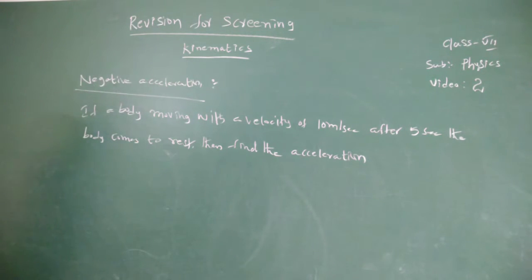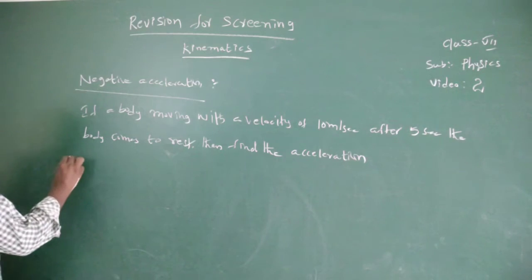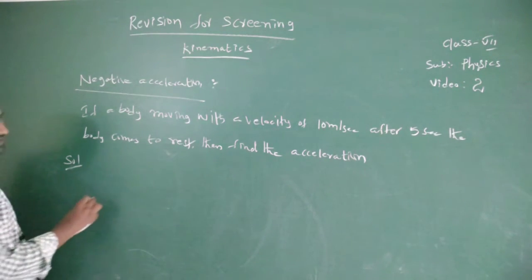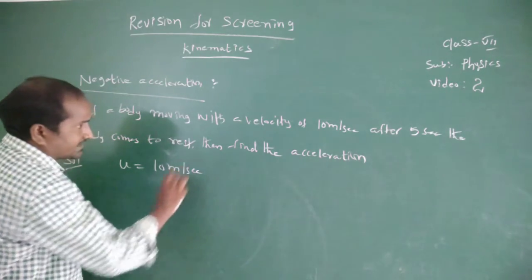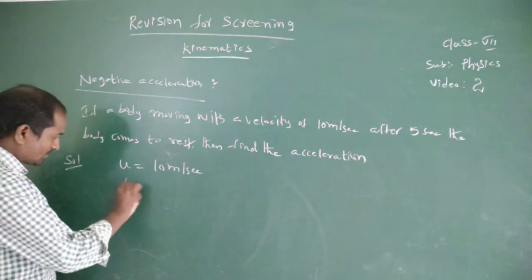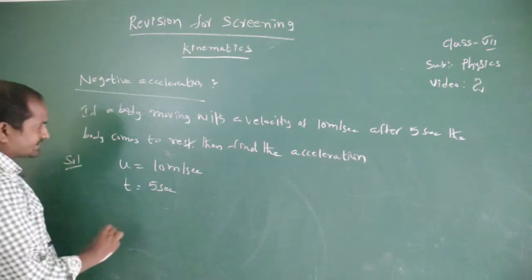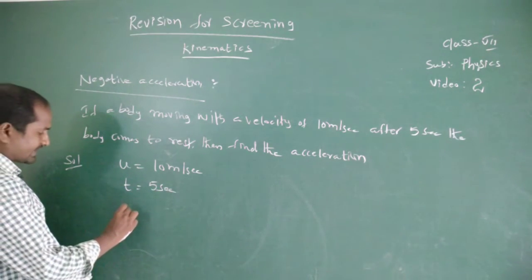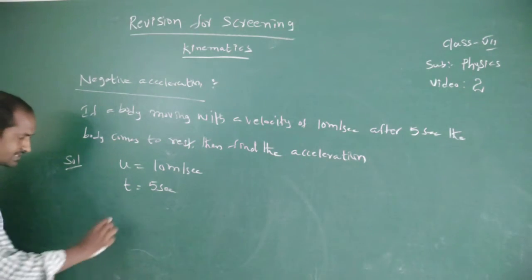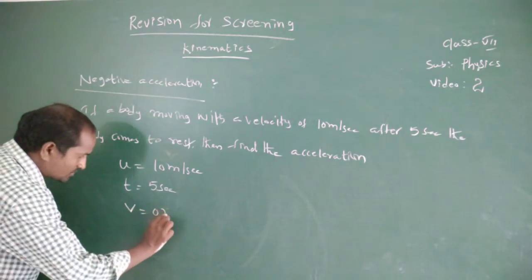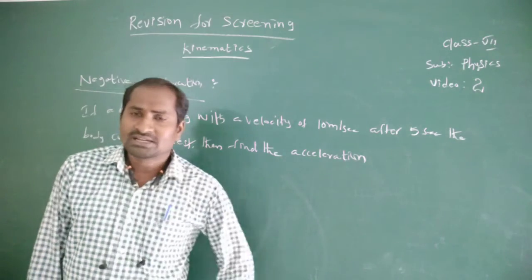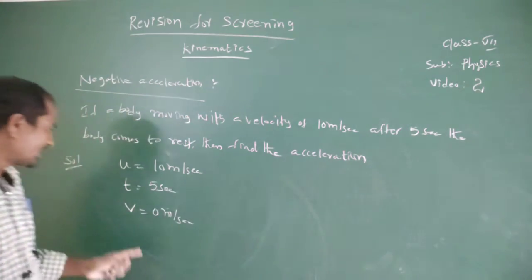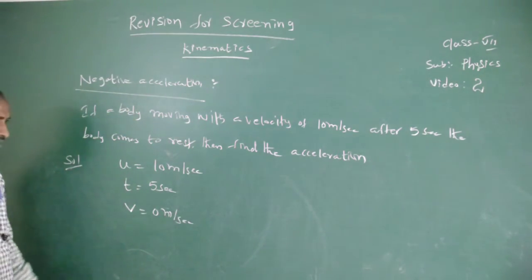Listen, your body is moving with a velocity u equal to 10 meters per second. Here t equal to 5 seconds. After 5 seconds, the vehicle comes to rest, means final velocity equal to 0. If a body starts from rest, initial velocity equal to 0. If a body comes to rest, then final velocity equal to 0.